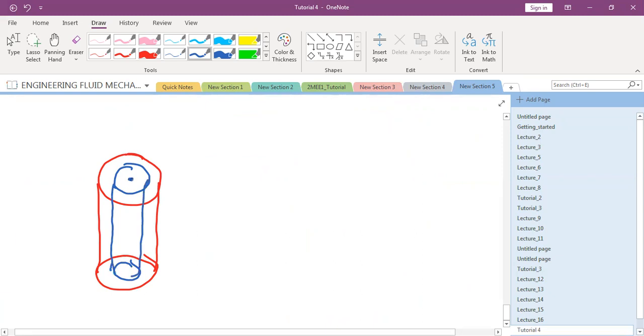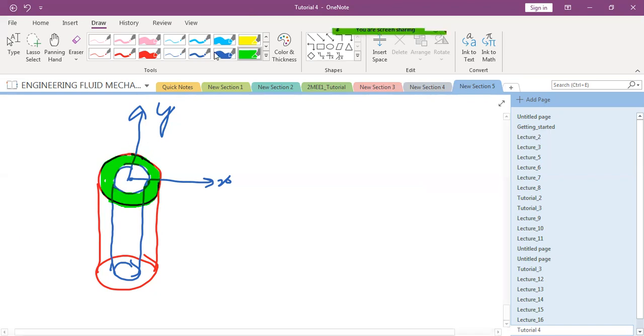So please remember, this is the x direction. This is the y direction. And here is the fluid.